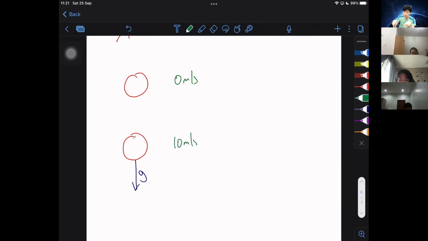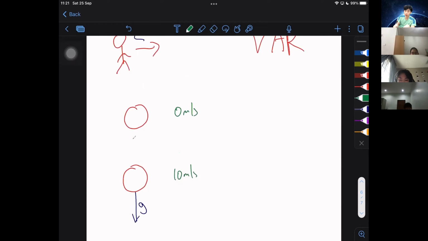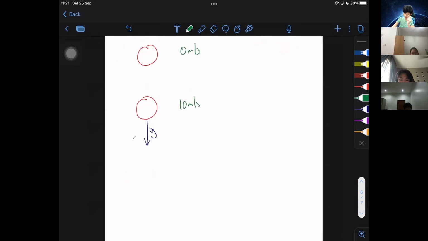Right now, because this ball has speed already, and like just now I mentioned that speed is directly proportional to air resistance, it means to say at the next instance here, although gravity is still 10 meters per second square, how much do you think the speed of the ball will be? Qingshen, how much do you think the speed of the ball will be at this instance here? Will it be more than 20? Will it be 20 or will it be less than 20 here? Less than 20. Good. It is definitely going to be less than 20.